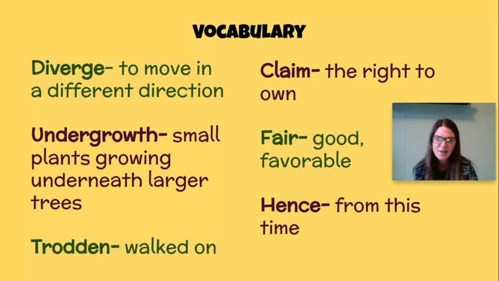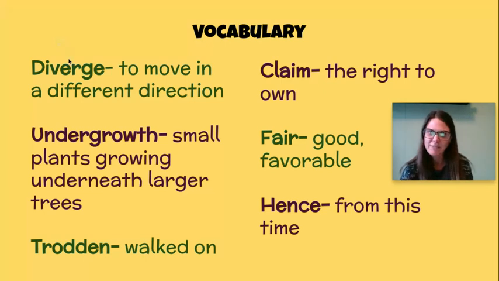And then down at the bottom, we have trodden. Okay, sometimes we might think of the word trod, like horses will trod. Trodden means it's walked on. So a heavily trodden path is one that's been worn down. It's been walked on over and over. I know we have paths in the woods behind my house, and these paths are definitely trodden. They are walked on and worn down.